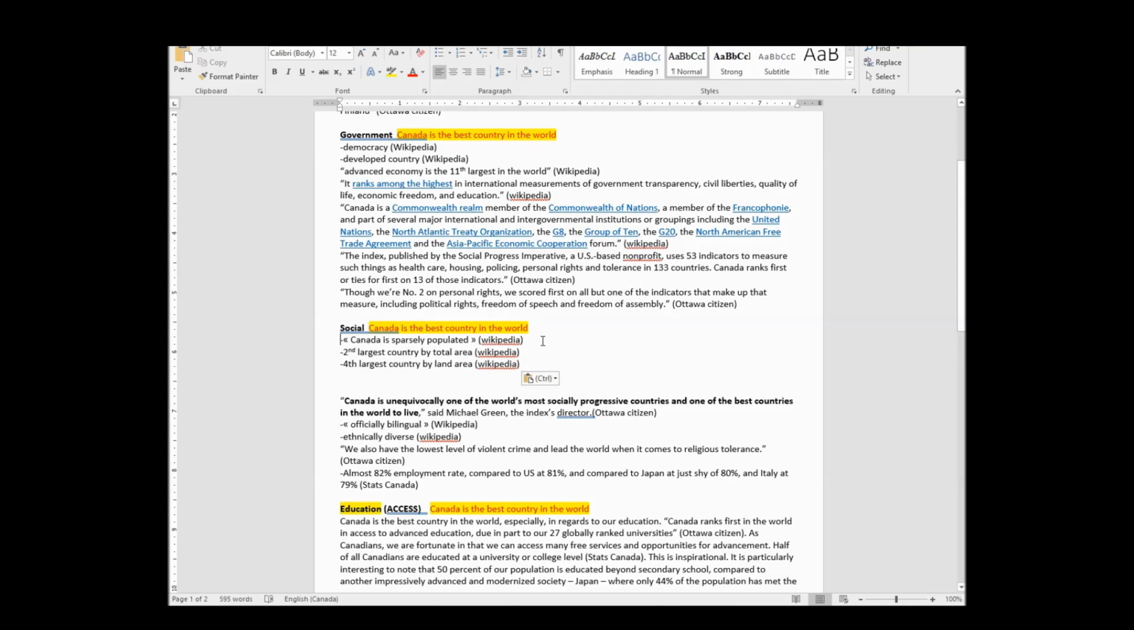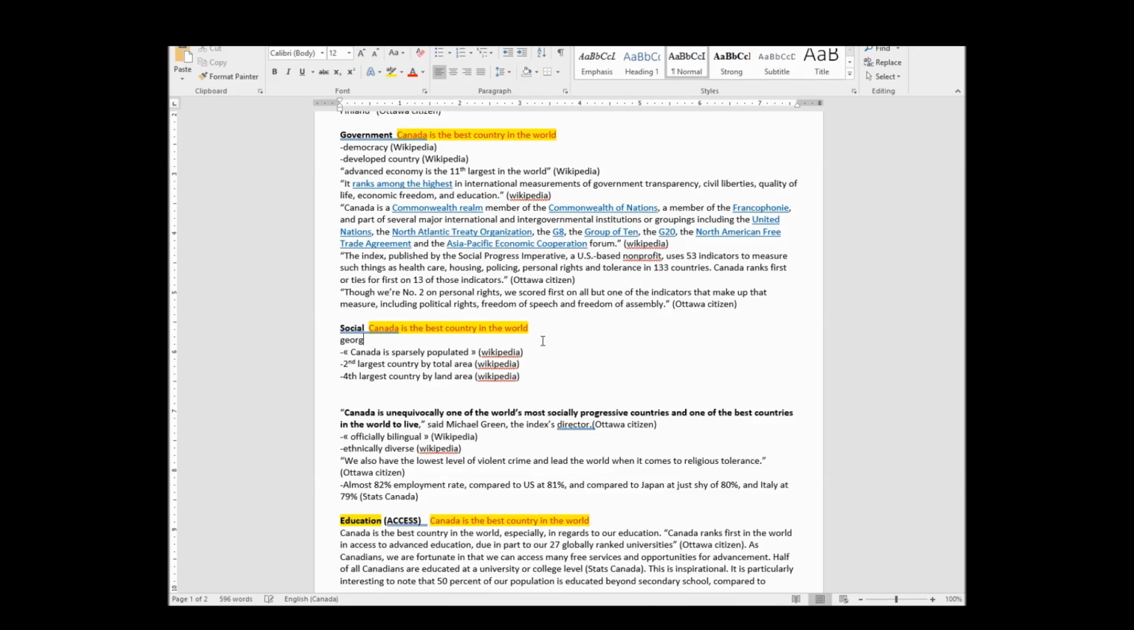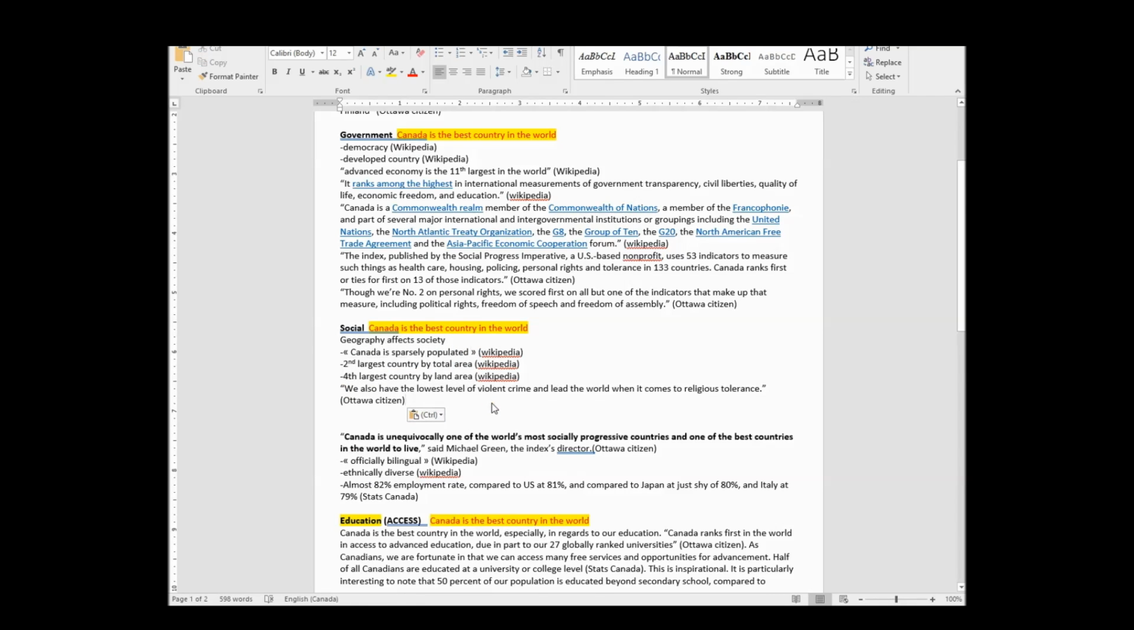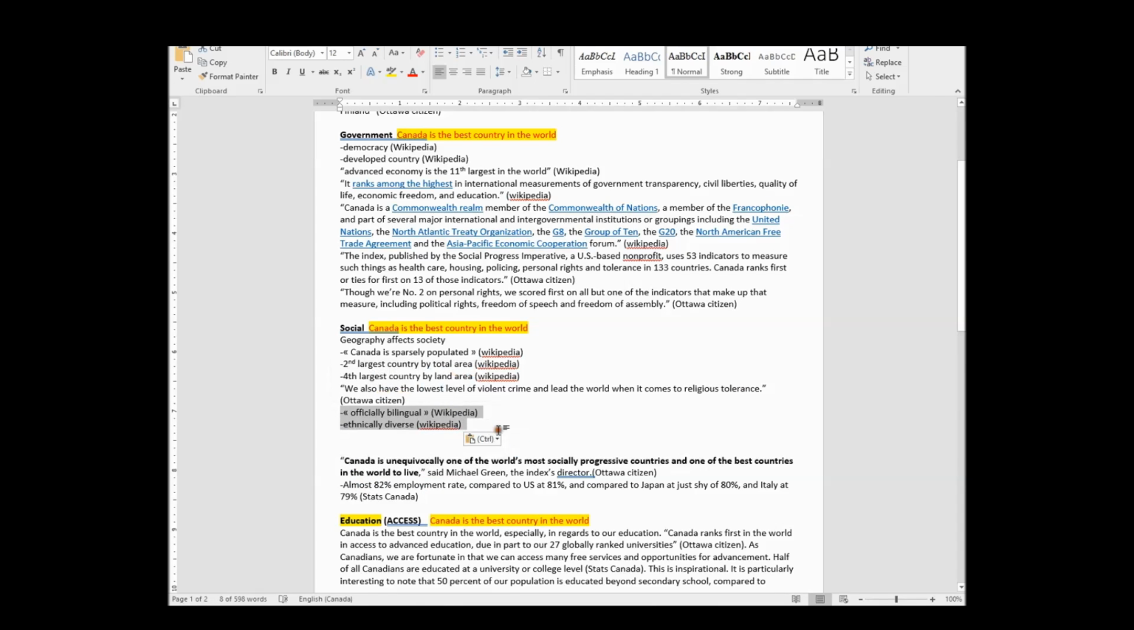Before I even forget, I'm just going to say geography affects society, so I don't forget why I'm talking about this. I think there's something to be said about the fact that if you're not in crammed locations, you're not going to be tempted to commit as much crime. But then here it's saying it also has religious tolerance. So I like the fact that this relates into officially bilingual and ethnically diverse. The fact that we've got stuff going on with who our people are.